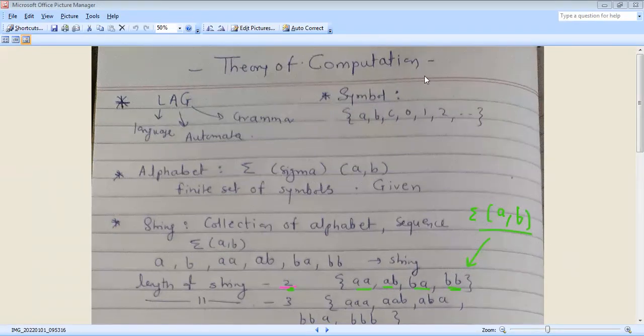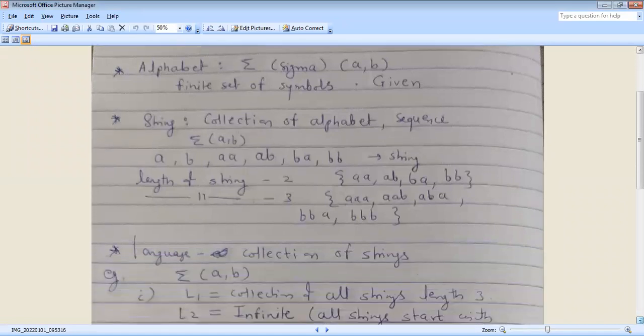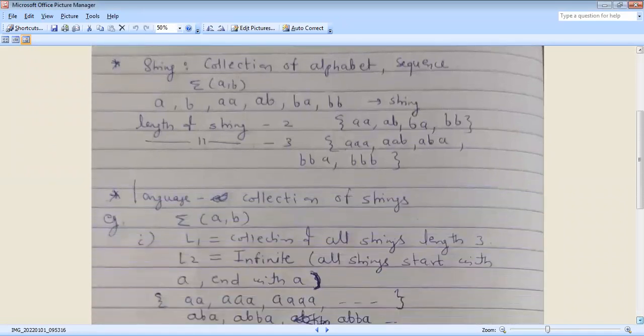Next, if the given length of the string is 3, then how do we write the strings? String means a collection of alphabets. For length 3, and given alphabet sigma {A, B}, the length 3 strings have the possibilities AAA, AAB, ABA, and so on.